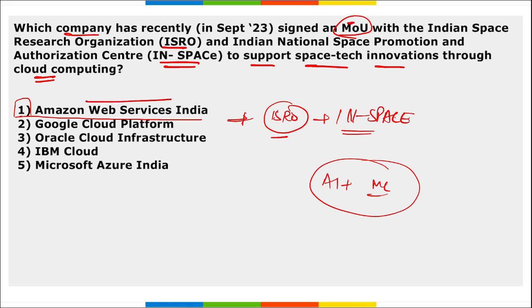They signed this MOU with ISRO and InSpace to support space tech innovation through cloud computing, and they will also be providing skills to the individuals. Mark this also. All those people who are working in this particular area will be provided with skills by AWS.